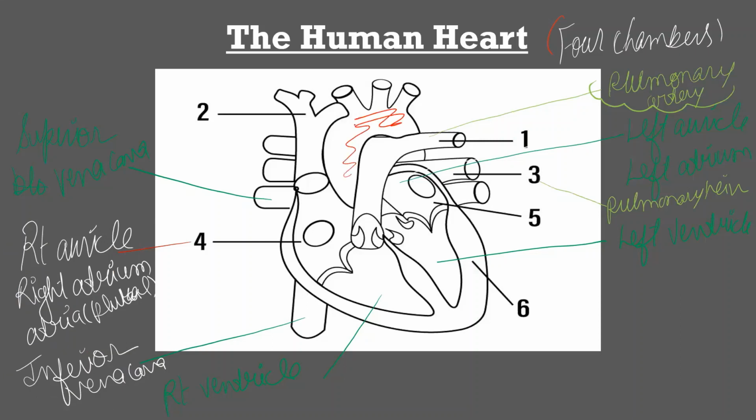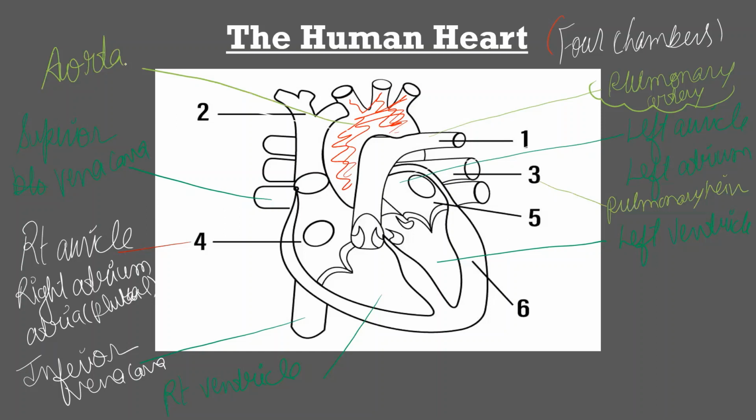It is the largest and thickest blood vessel of the human body, and it contains oxygenated blood.